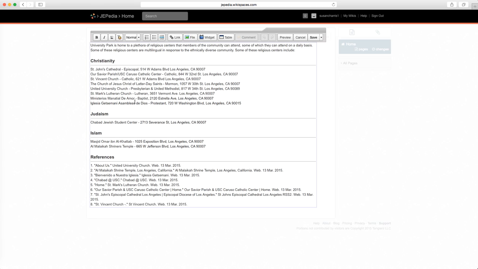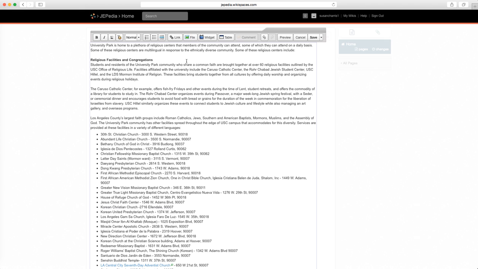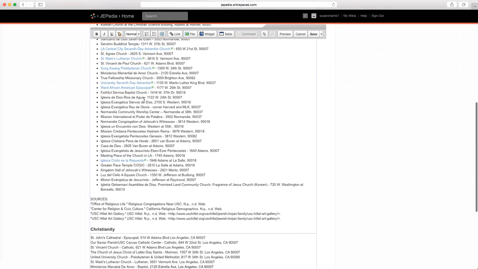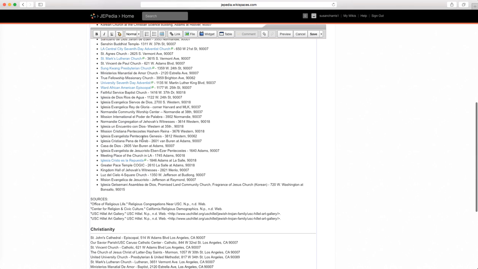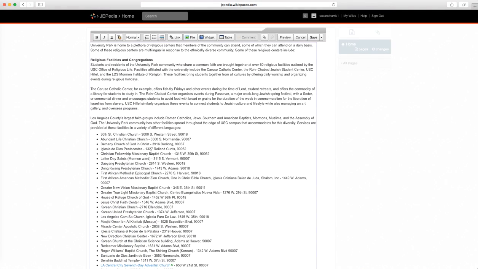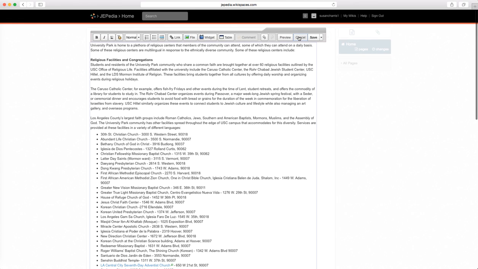You can paste that information into this page and perhaps reorganize it so that the Christian churches get mixed in with the Christian list here, or perhaps you could create a separate reference for Spanish language churches. You can approach this in a whole lot of different ways, but integrating pages so that they contain the right content is one very useful way of editing this wiki. So I'm not going to do that right now, though.